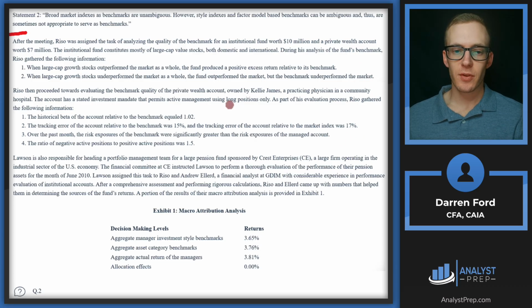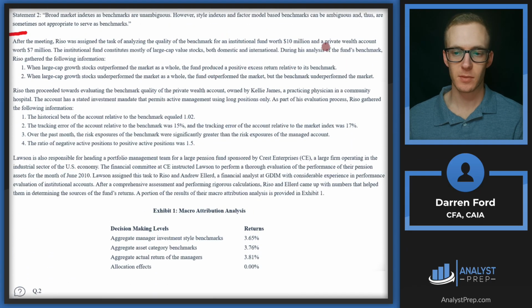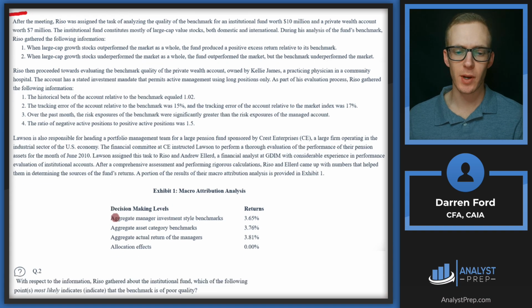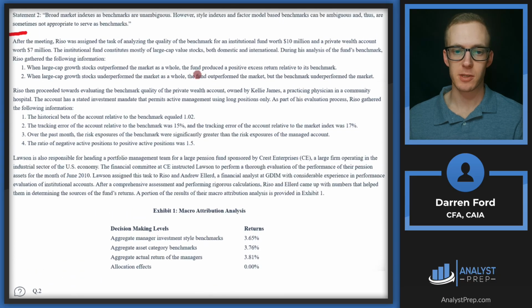So the answer for this ends up being that neither point by itself is substantial on its own to tell us that it's a poor benchmark. So it ends up being answer C, both points 1 and 2 indicate that the benchmark is of poor quality. But let's dig into these a little bit more. Starting with point 2, when large cap growth stocks are underperforming, the fund is outperforming the market. That's consistent. If large cap growth is underperforming, that means that large cap value, which is the style, is likely going to outperform. So the fund is outperforming the market.